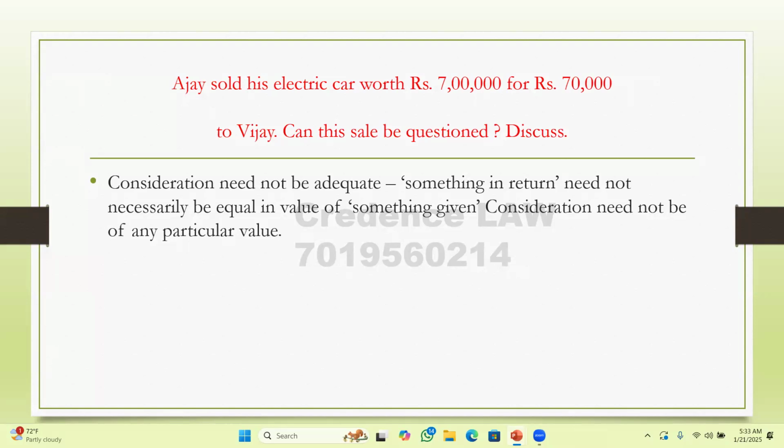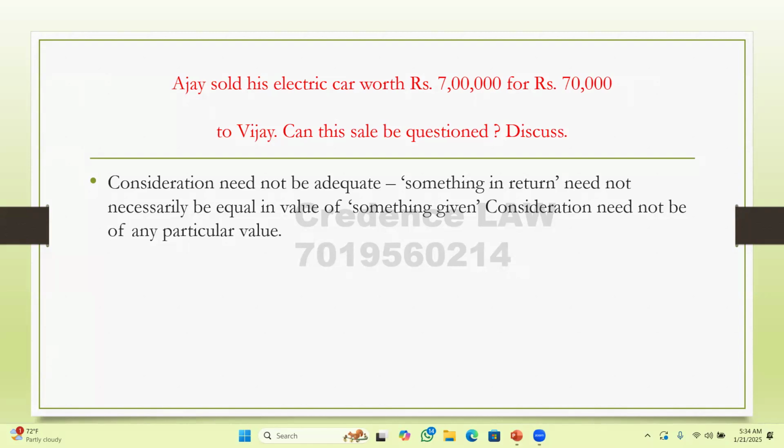Here, the concept of consideration is getting attracted. What consideration says is, for a contract, consideration is one essential requirement, one essential element to the contract. But it is not necessary that the consideration should be of adequate value. The consideration need not be adequate, but there must be something in return. By virtue of this principle, we can say that the transaction which happened between Ajay and Vijay is valid. For this question, give the details of the concept of consideration and the elements of consideration.